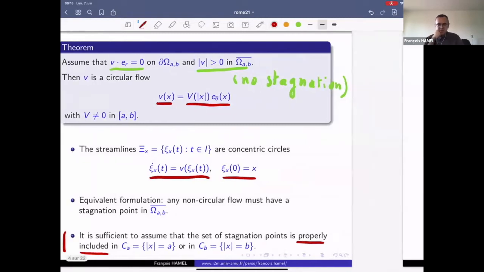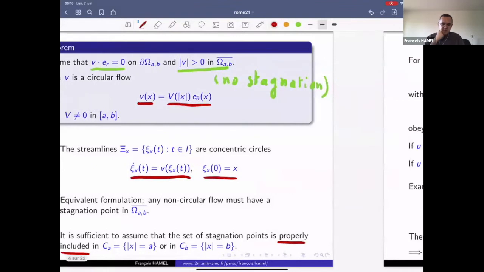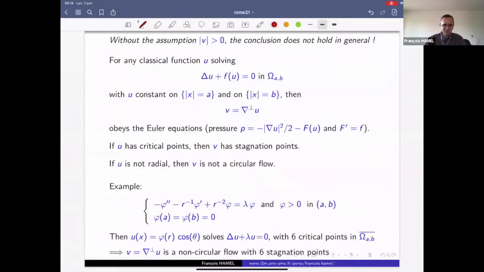And let me comment on it a little bit by first saying that without this assumption, the conclusion does not hold in general. So it's quite easy actually to find counterexamples. So for instance, if we consider any classical solution U of such an equation,